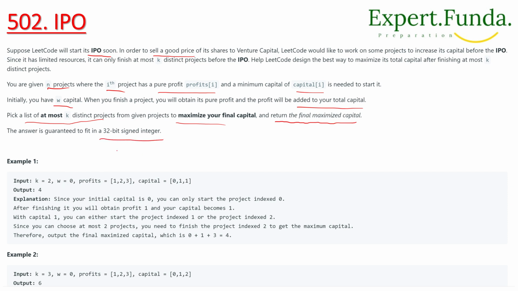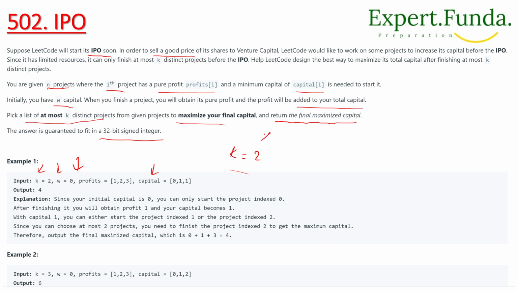As you can see, we are given example 1. We are given the projects, the capitals, the initial capital W, the profits, and k. If k is 2, the maximum number of projects we can choose is 2.